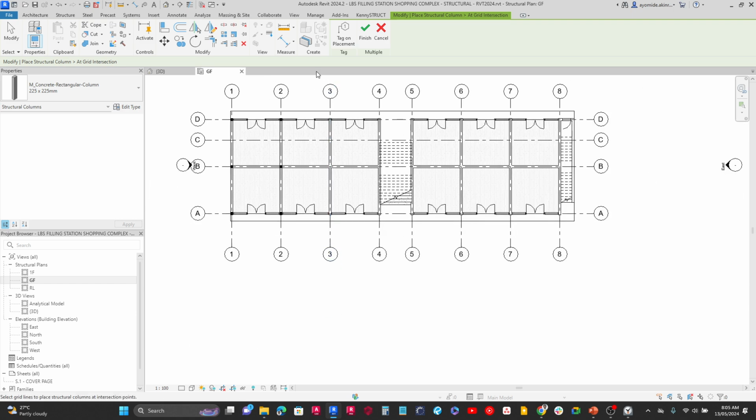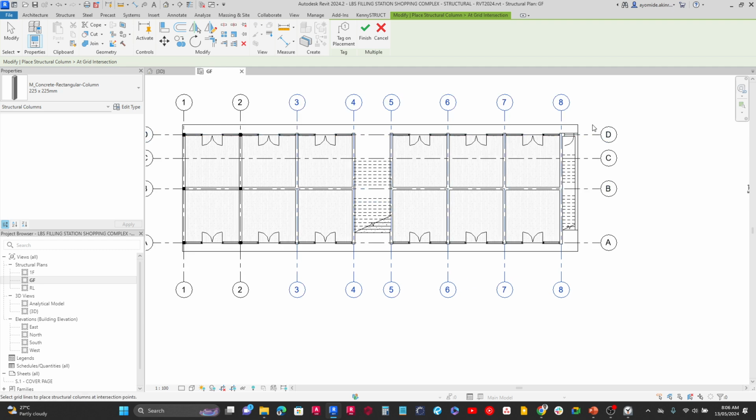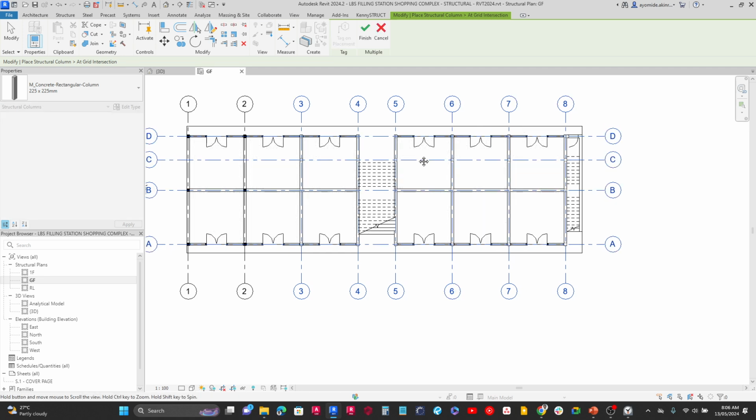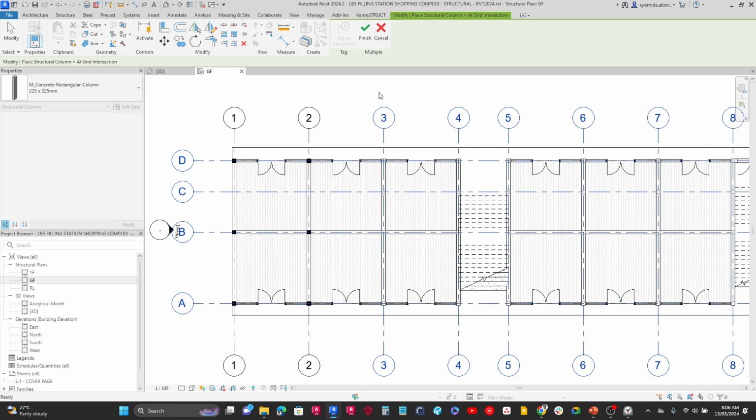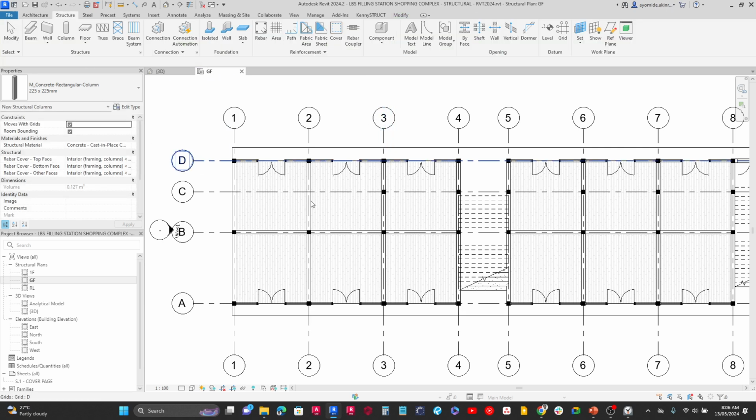Now what I'm going to do is make a selection of the grids that I want to place it at by clicking and dragging over the grids. And I want to make sure I select the intersecting grids as well. So I'm going to select these grids like this, and by holding down the Control key. But you notice if I select it from the top here, they don't highlight. To make a selection where they will be highlighted, we need to make a crossing window from the bottom left or bottom right. So if I make this selection by holding down my Control key, you can now see I've selected them. And when I've done that, I can go ahead and click on finish. So just like that, I have placed the columns. When I'm done, I click on modify.